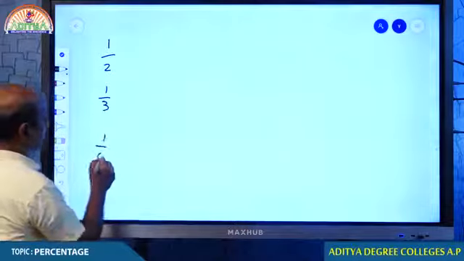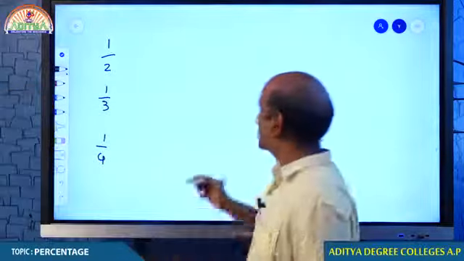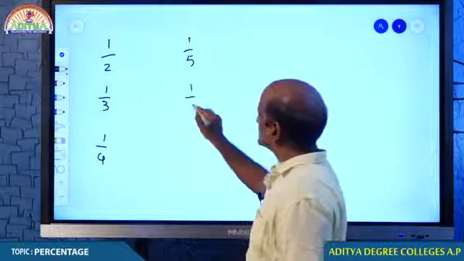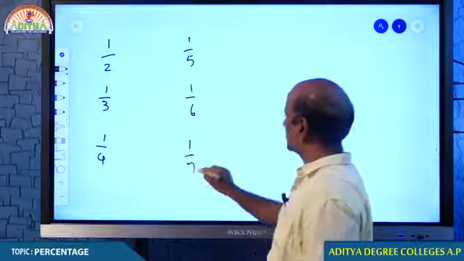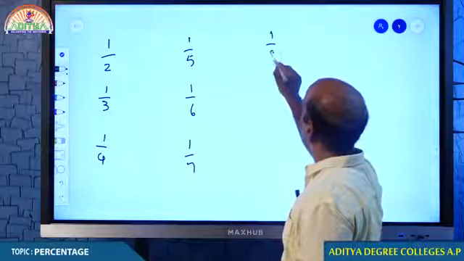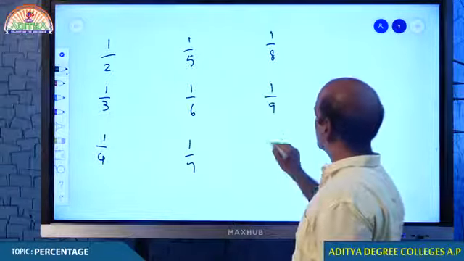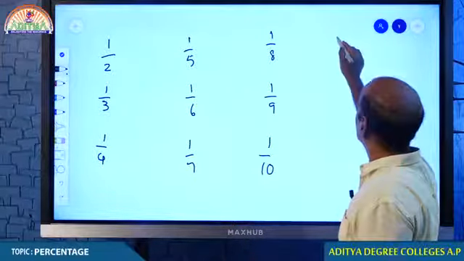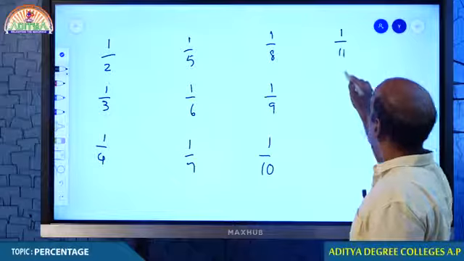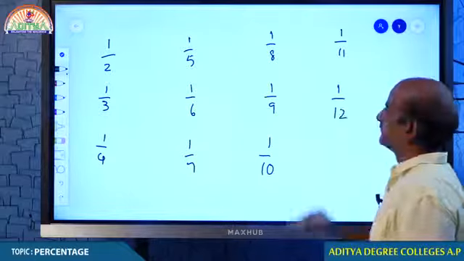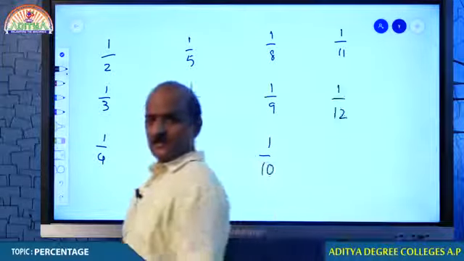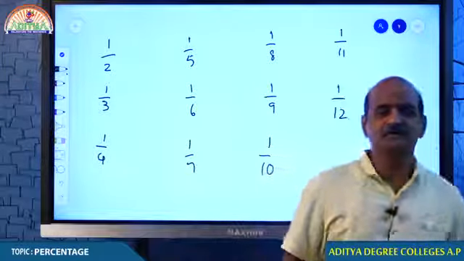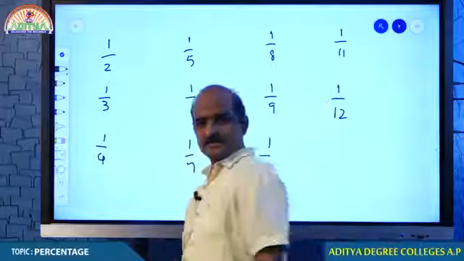Come on students, write down. Make it fast. Let me know what is the percentage equivalent of these fractions. I believe you must be having some idea about this already, and let me check it out. Tell me what is 1 by 2. Let me see how you are doing.